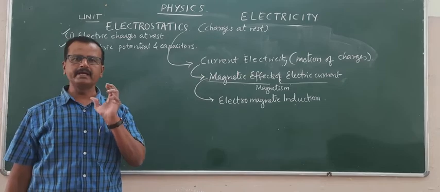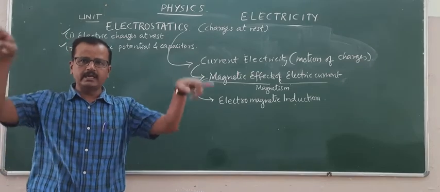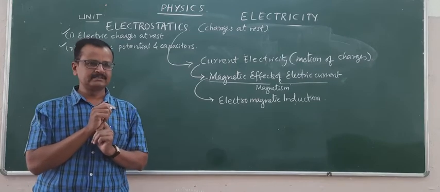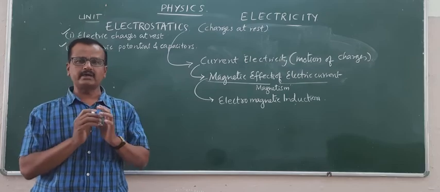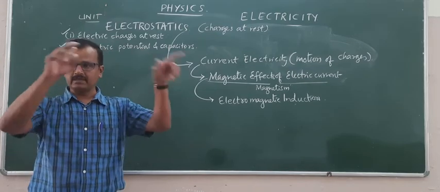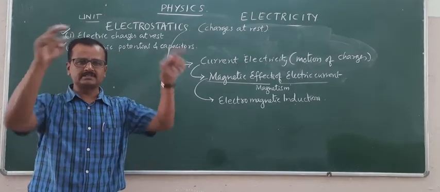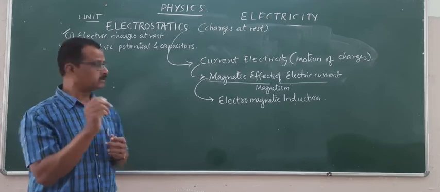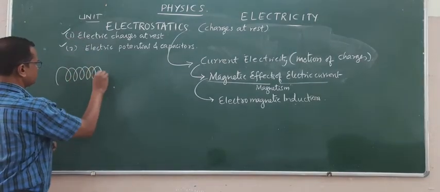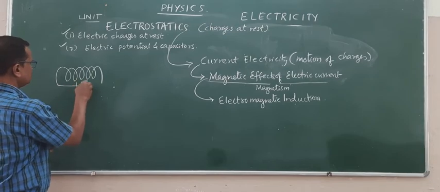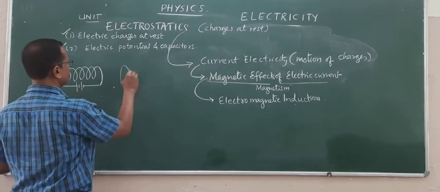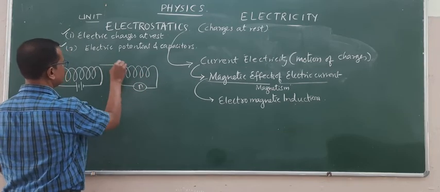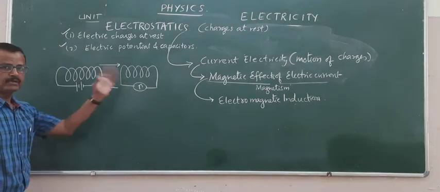When a magnet is moved in and out of a coil connected to a galvanometer, you will find the galvanometer getting deflected. Or when a current carrying coil is brought near another coil which is connected to an LED or a galvanometer, if you move it in the vicinity of the other coil, to and fro, you need not bring it in contact.